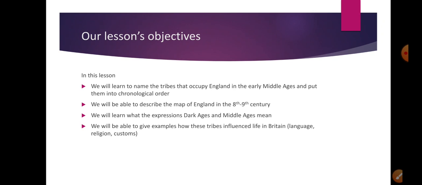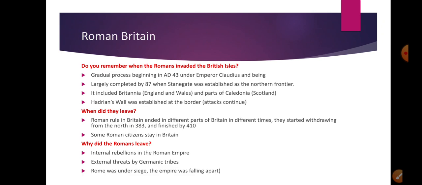So in this lesson, we will learn or revise the names of the tribes that occupied England in the Middle Ages, in the early Middle Ages. We will try to describe the map of England at that time. We will learn about the expressions Dark Ages and Middle Ages, and we will be able to give some examples of how these tribes influenced life in Britain, because they influenced language, religion, and customs as well.